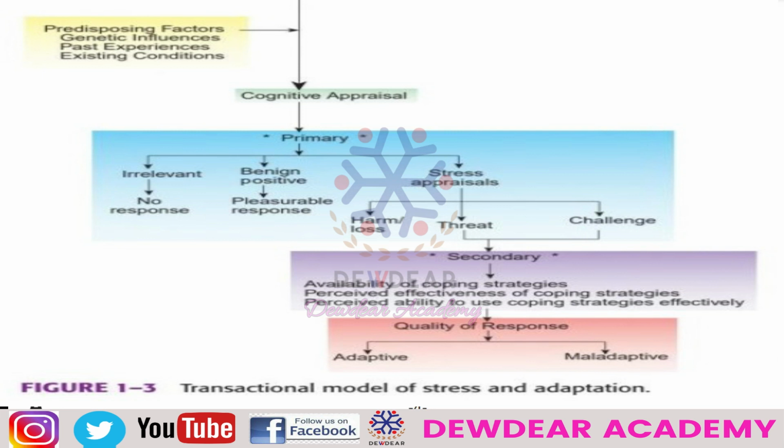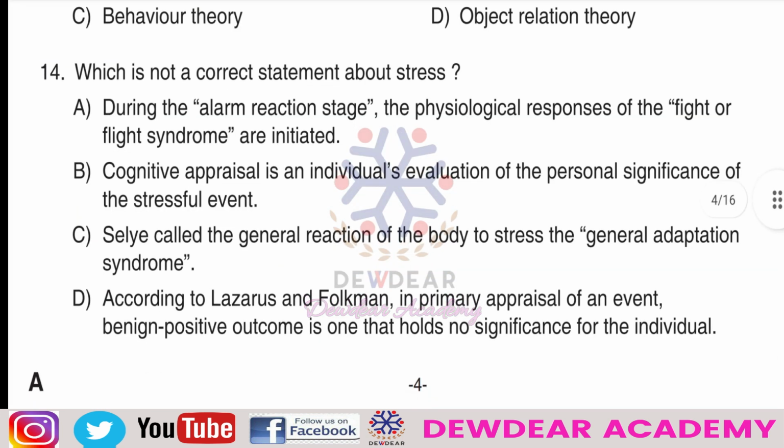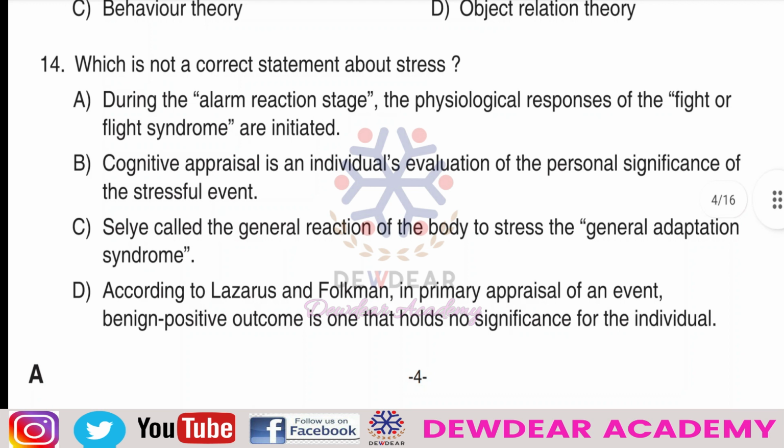What is cognitive appraisal? It is the individual's evaluation of the personal significance of an event. So that is the statement given in option B: cognitive appraisal is an individual's evaluation of the personal significance of a stressful event. That is correct according to Lazarus and Folkman's theory.